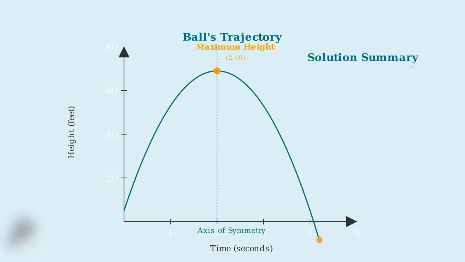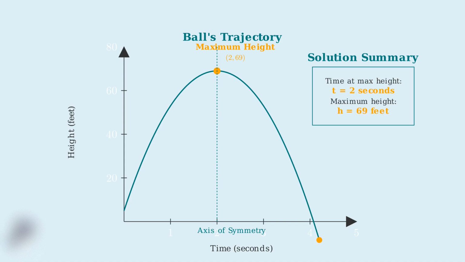To summarize our solution, the ball reaches its maximum height of 69 feet at exactly 2 seconds after being thrown. This demonstrates how the vertex formula helps us solve real-world projectile motion problems. In practical terms, this means that if you were throwing a ball with this initial velocity and height, you would know exactly when to expect it to reach its peak and how high it will go. This type of analysis is crucial in sports, engineering, and physics applications.